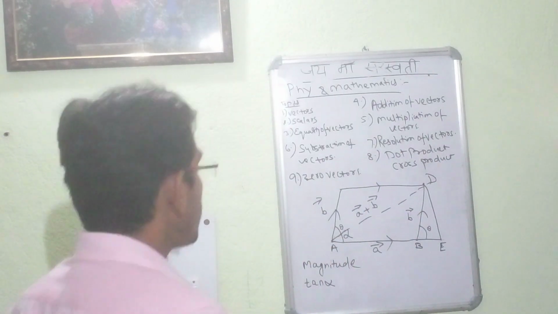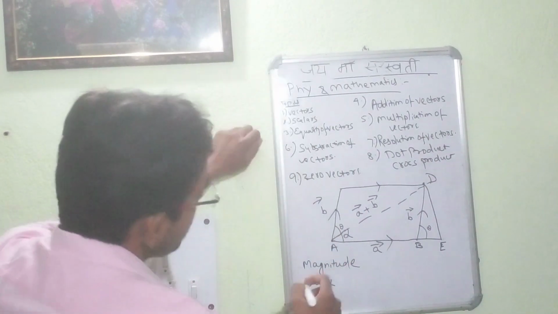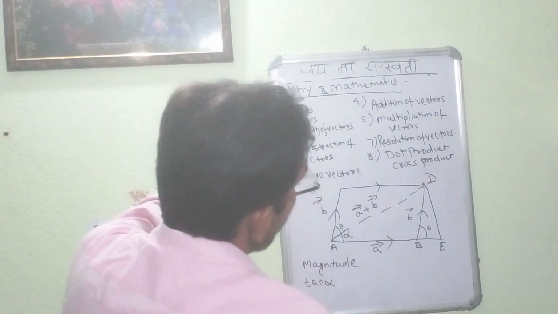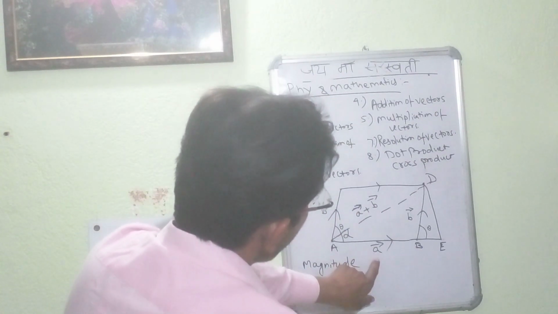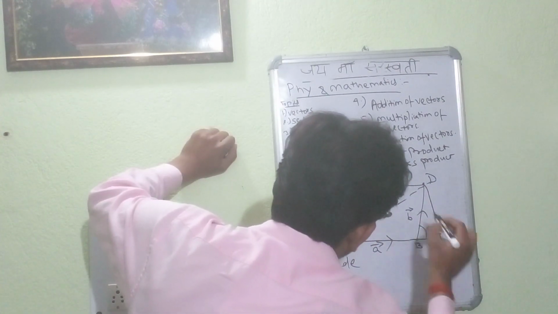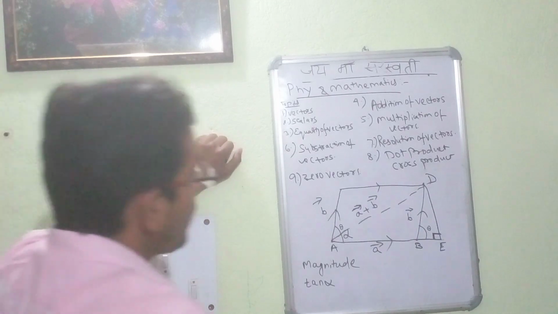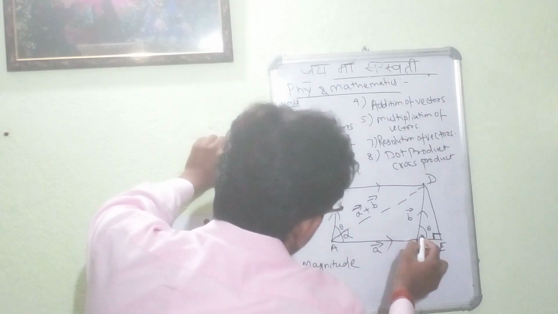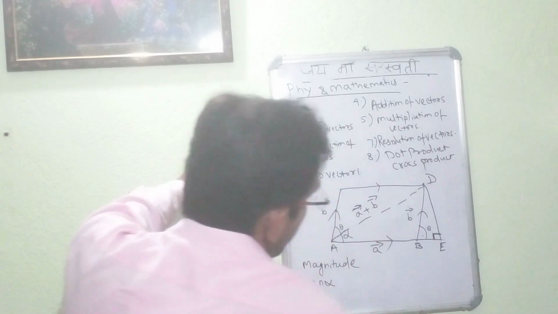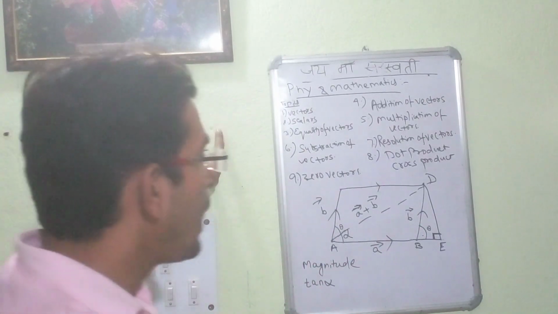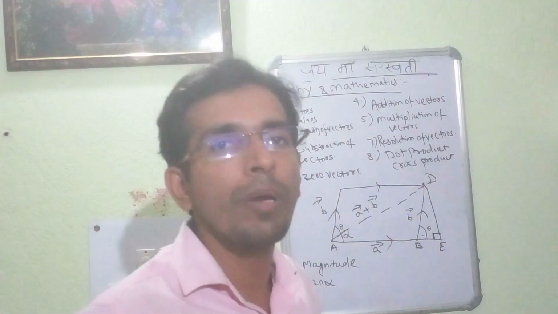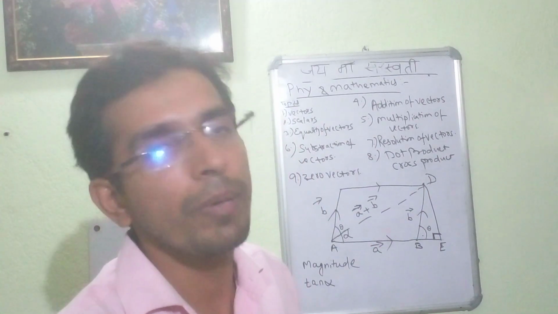First and foremost we will see how we can find A plus B. The A is given here, it is 90 degrees there. This is theta, this is also theta, and this is vector B. When we apply tan theta, it is perpendicular by base.